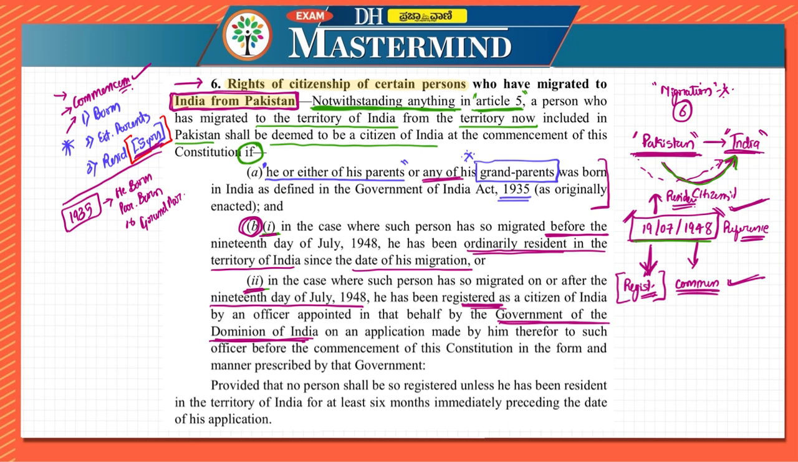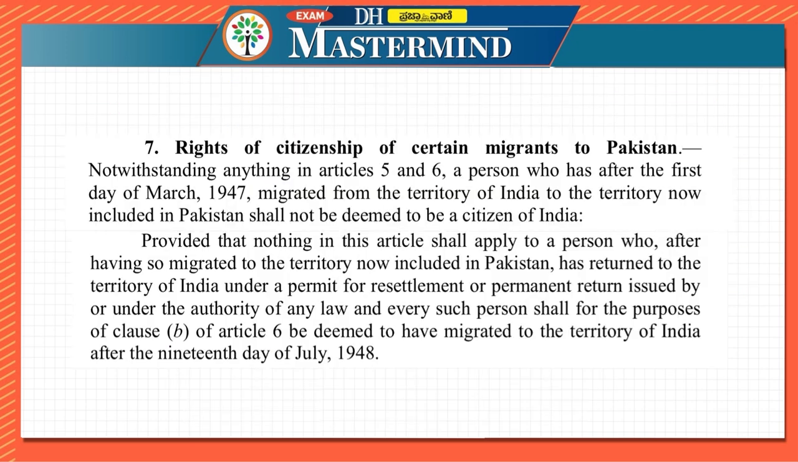Let us move on to the next article. Article 7. In Article 5, we saw about commencement. I am repeating them again and again so that it will be easier for you to remember. So we are revising on the go. Article 6 says about migration from Pakistan to India. Article 7 says about the right of citizenship of certain migrants to Pakistan, from India to Pakistan.